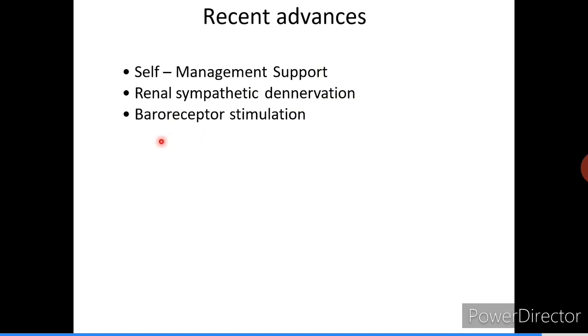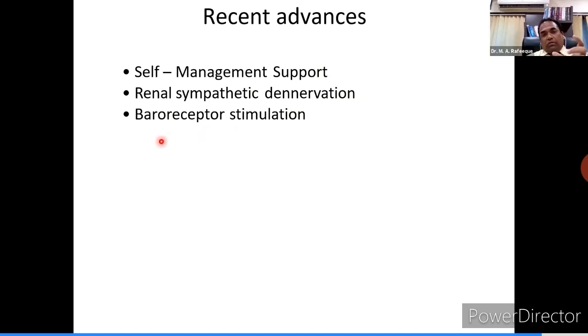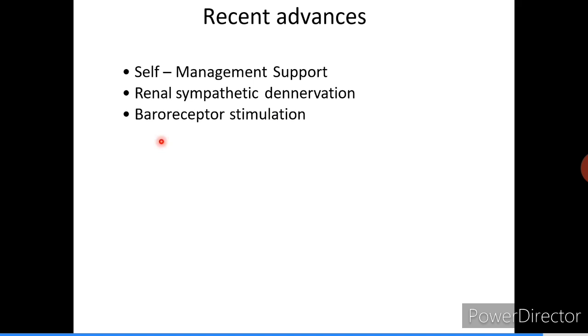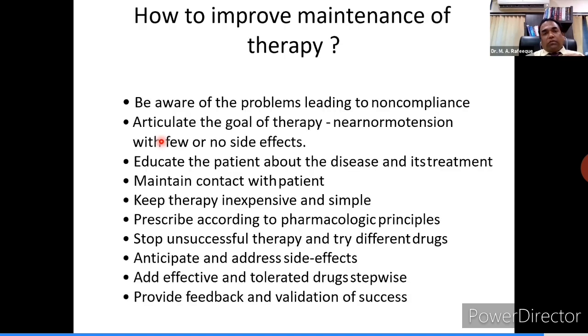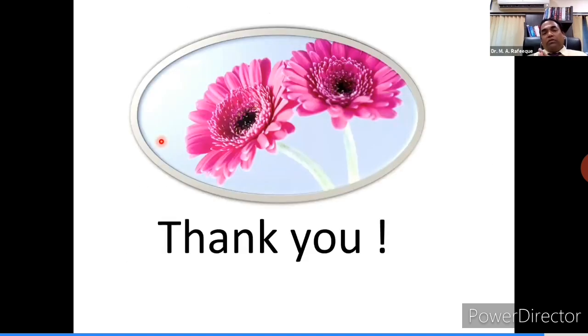And surgical sympathetic ganglionectomy is another surgery they have come up with, where they remove the sympathetic ganglion, which supplies the autonomic fibers to heart, peripheral vessels, and kidney. So this was all about hypertension evaluation and treatment. I tried to control